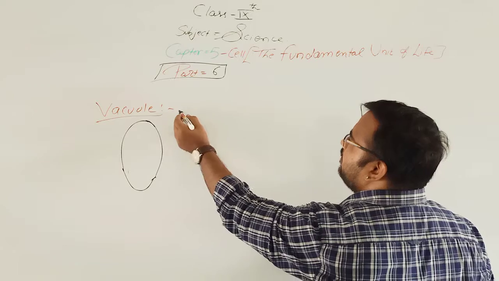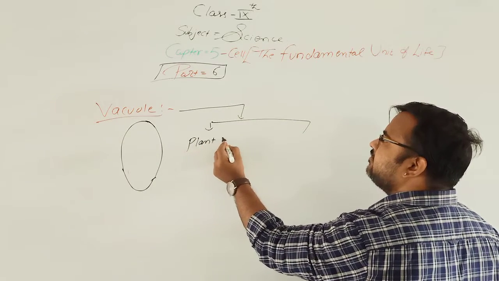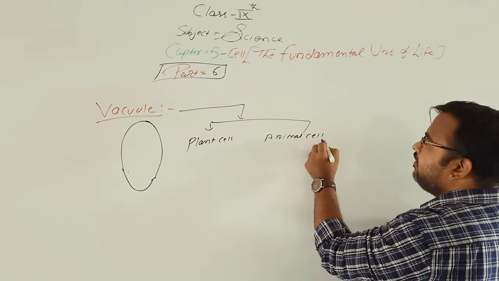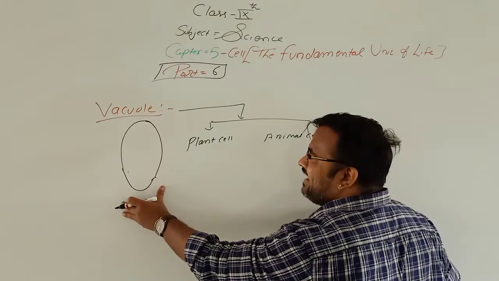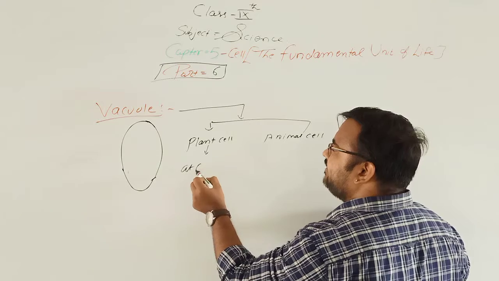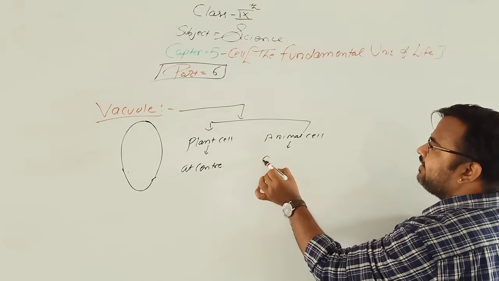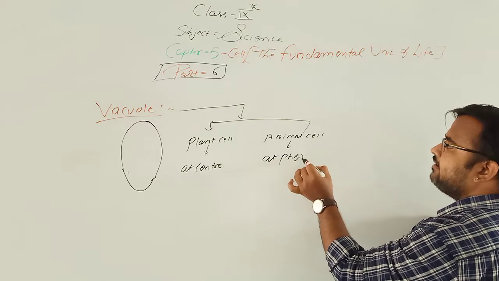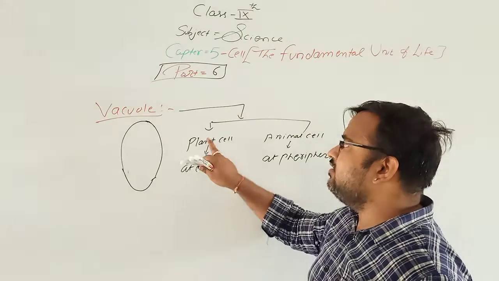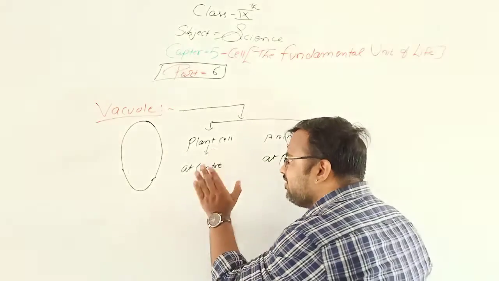So the vacuole is present at the center in case of plant cell and at the periphery in case of animal cell. So because of this reason,